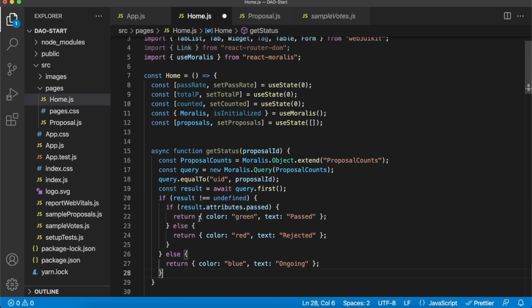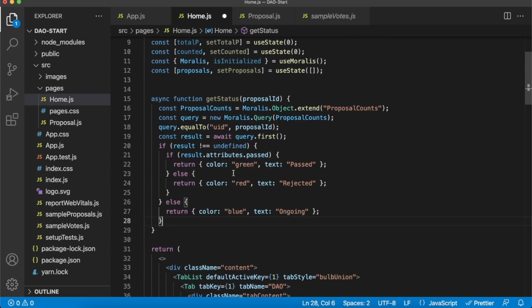And then finally, we can create this conditional statement where we see if the results of our query are not undefined, we know that in the attributes there will be the past column. If the past state is true, then we return an object with color green and a text called past. We'll use this object then to render our tag with the correct color and text. And otherwise, if the past state is false, then we'll return an object with color red and text rejected.